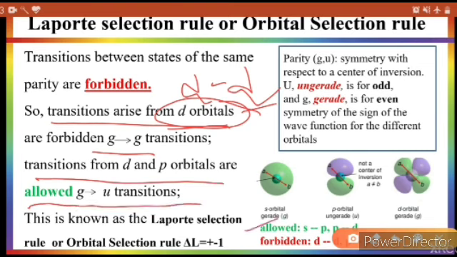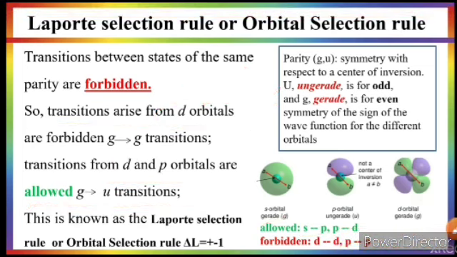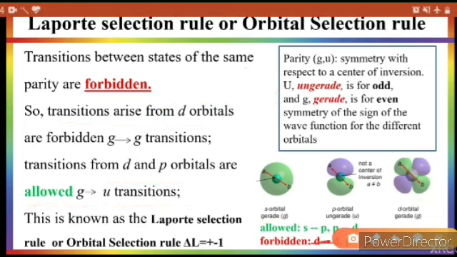Here you can see allowed: s to p, p to d; forbidden: d to d, and p to p is also a forbidden transition. This is called the Laporte selection rule, given by Laporte. What is the Laporte selection rule? Delta L should be plus or minus 1, meaning there is a change in the value of L, so it should be from s to p, p to d, d to p, p to s, not from p to p or d to d.